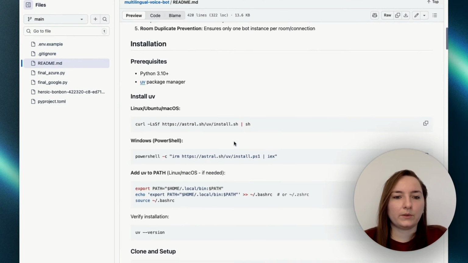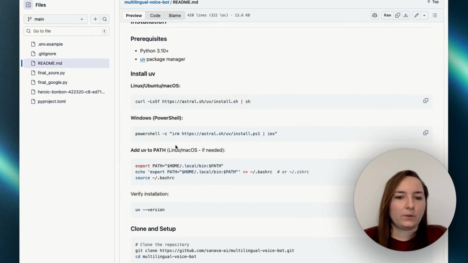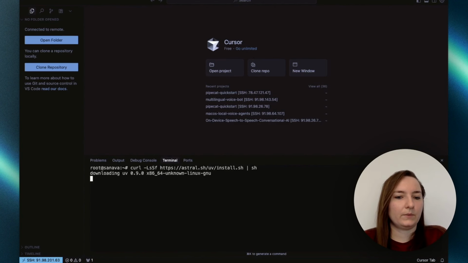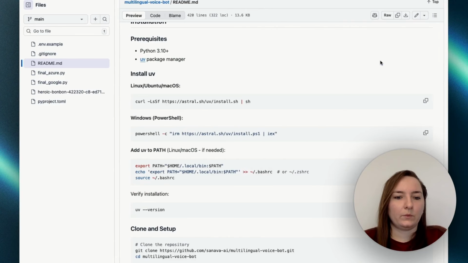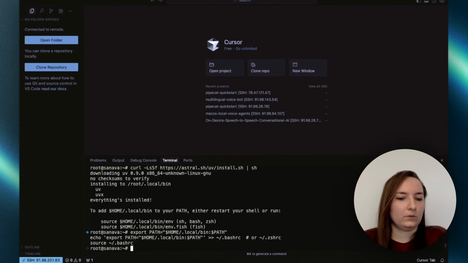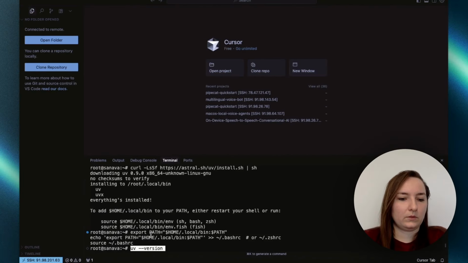We will start with the first command, which is to install UV. And I have the commands here for Windows and Ubuntu Mac OS. I'm on a Ubuntu, so I will do this. This is my cursor. Let's install this here. Okay, worked. And I need to do this. So let's do it, and let's see if it was installed.